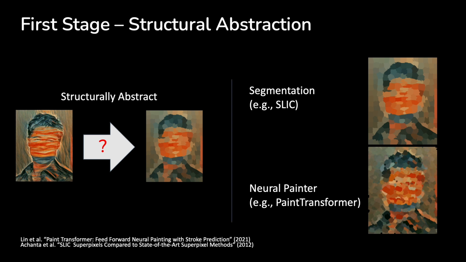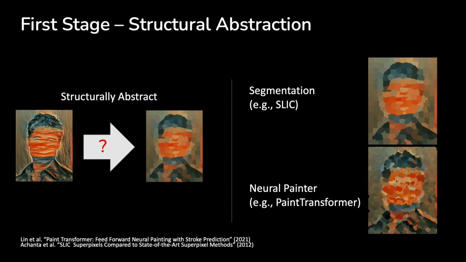Aside from editing, the structural abstraction can also be used for artistic purposes, for example to impose a coarse brushstroke geometry into the image. For this, we employ neural painters that redraw the image using a set of shape primitives such as rectangles. The feed-forward Paint Transformer network is one such method, which we use for fast artistic geometric abstraction.